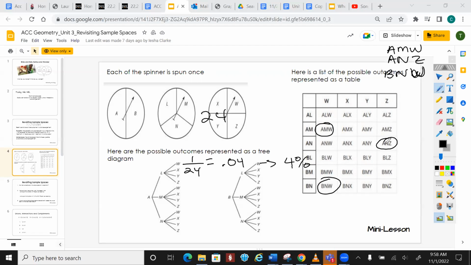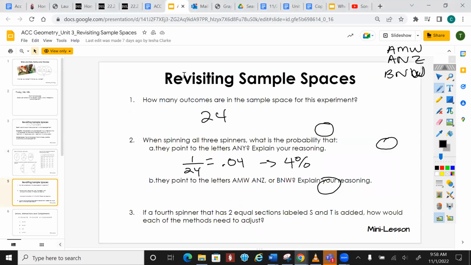And how many of these do I have? 3 circles out of how many in total? So 3 divided by 24, which we could simplify to 1/8. When we go into our calculator and divide that, it gives us 0.125, which is 12.5%.